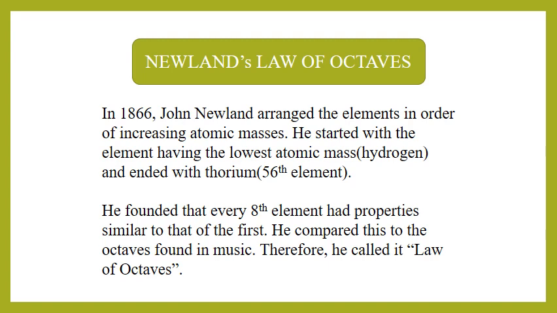He started with hydrogen because hydrogen has the lowest atomic mass. At the time of Newland, only 56 elements were known, and the 56th element is thorium. He started with hydrogen and ended with thorium. During his work, he found that every eighth element had the same property as that of the first, so that he